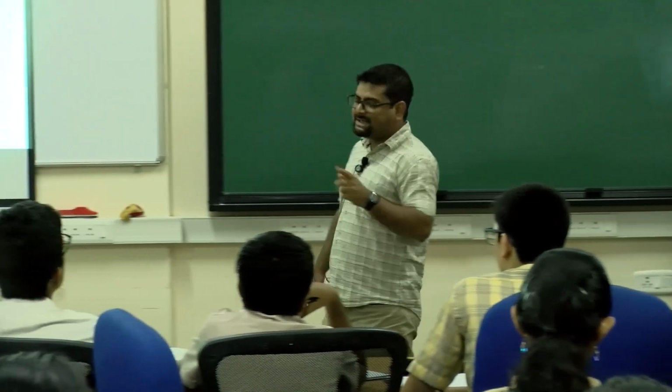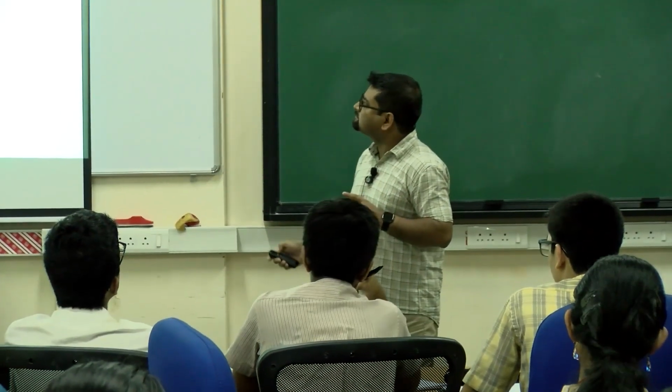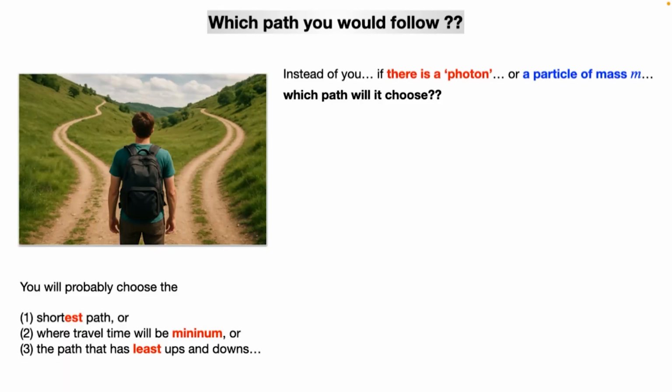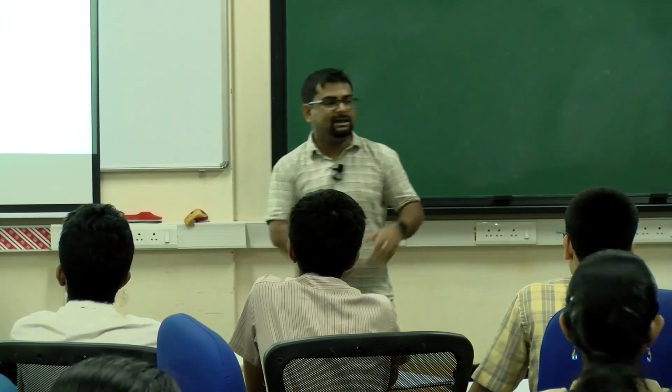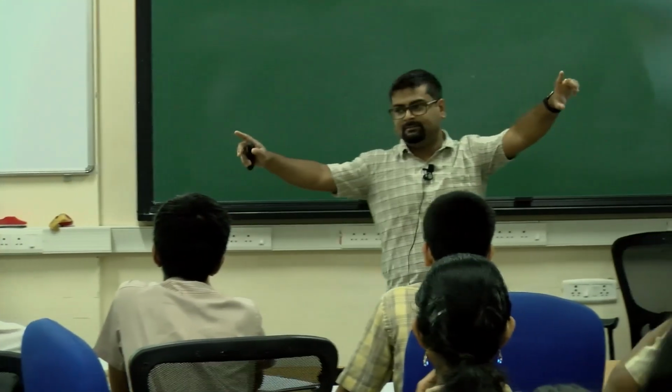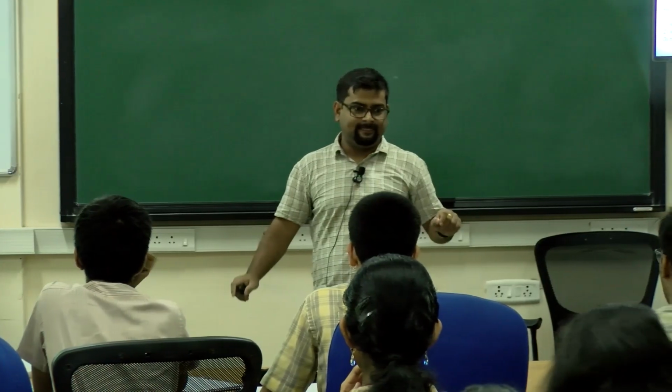Now I ask the same question to nature. Let's say instead of you, there is a photon, the particle of light, or even a ray of light, or a particle of mass m, let's say a ball. The ball is here and it will go to somewhere at the destination, and there are many paths in between them. So which one will it choose?